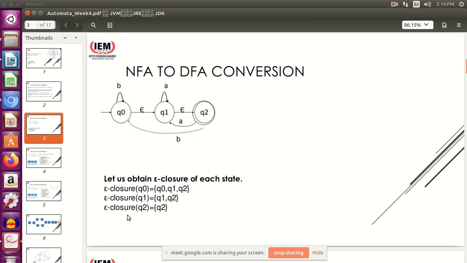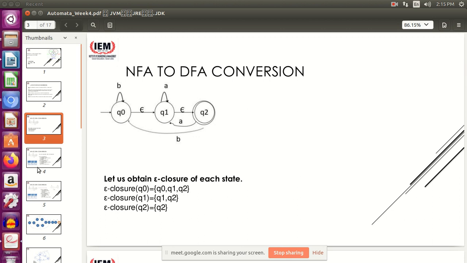Okay. Similarly, what will be the epsilon closure of Q1? It will contain Q1 itself, and what else? Because you have this one epsilon move from Q1 to Q2, you will include Q2 because you can reach Q2 using an epsilon move from Q1. And finally, what is the epsilon closure of Q2? There are no epsilon moves from Q2, so it will just contain Q2 itself. Okay. So we have calculated the epsilon closure of these three states, Q0, Q1, Q2, and this is your first step for the process of conversion.